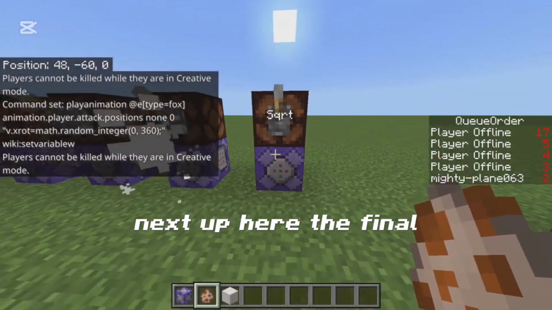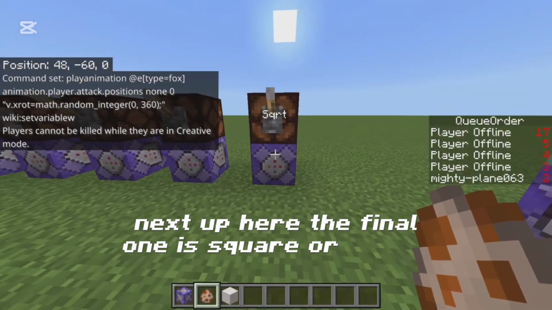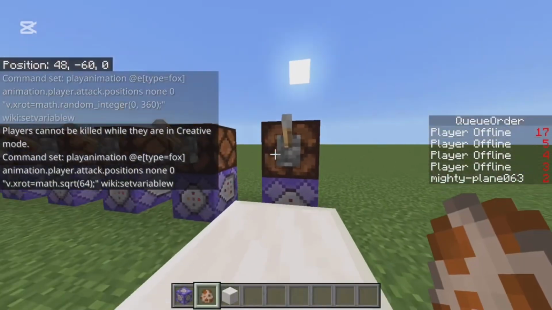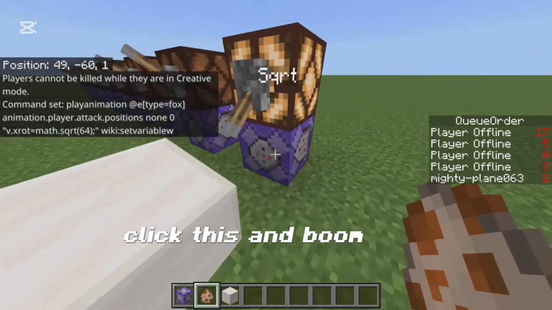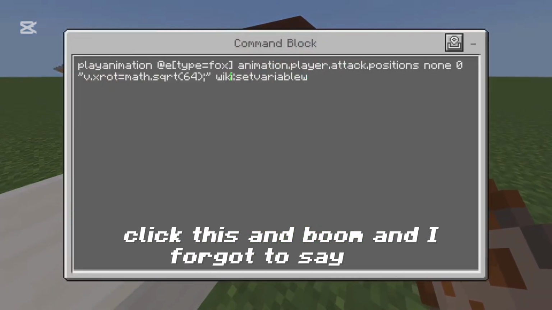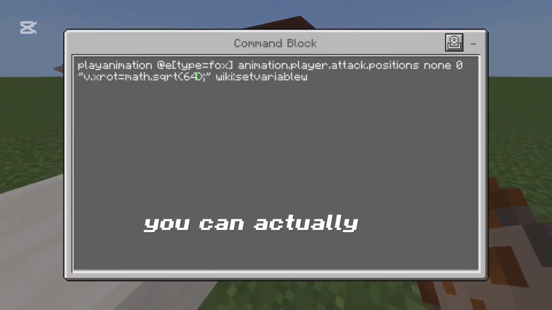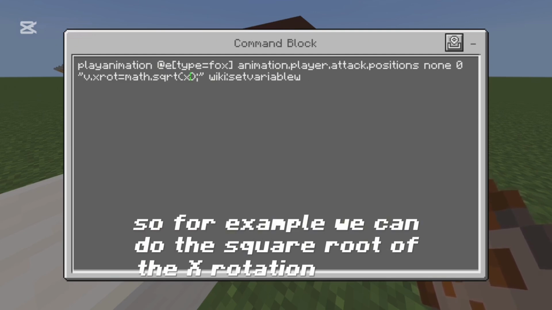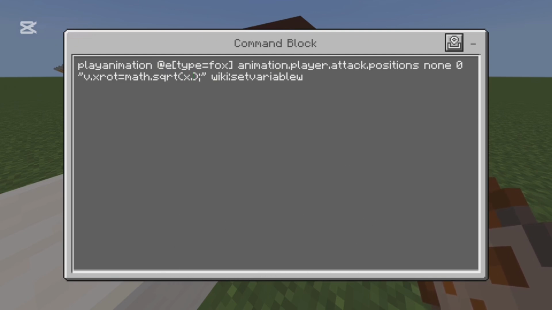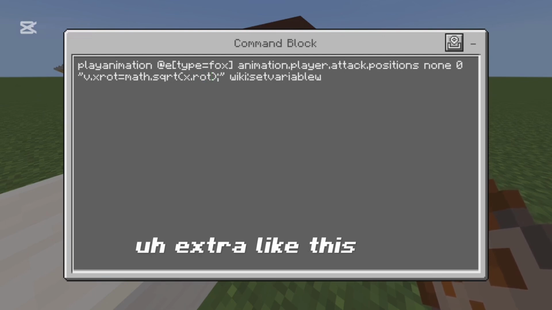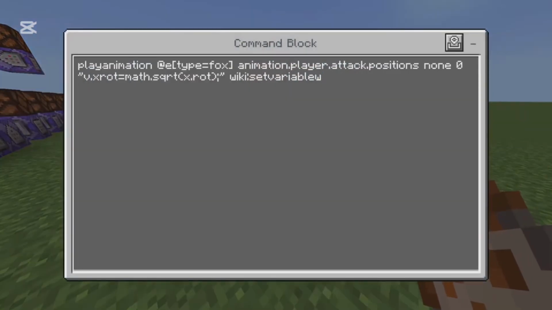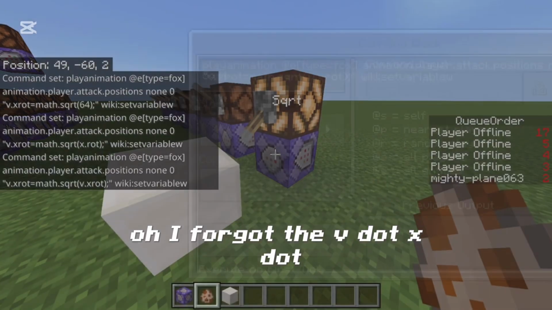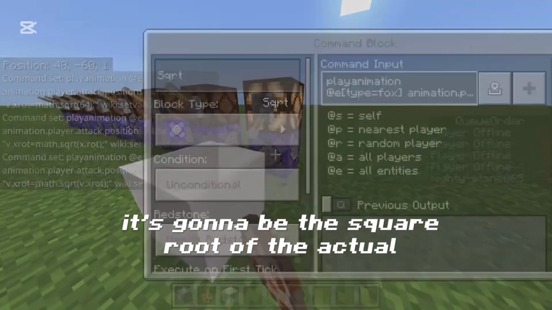Next up here, the final one is square root of a number. So for example, here we have the square root of 64. Click this and boom. And I forgot to say this, but in these parentheses, you can actually put variables in here as well. So for example, we can do the square root of the x rotation like this. Oh, I forgot the v.x rot. It's going to be the square root of the actual rotation.